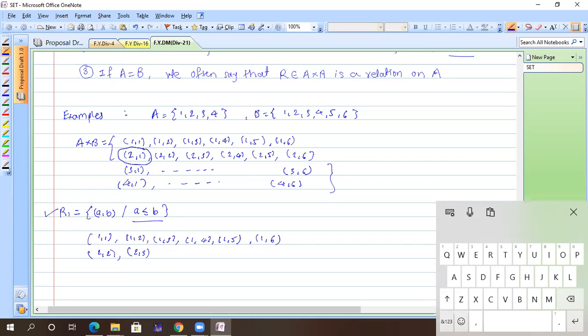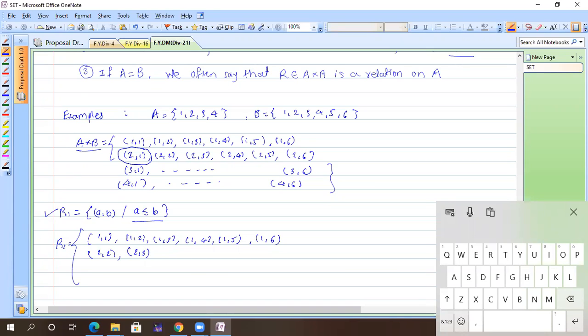Yeah. So right now you have these. This is nothing but my A. This is nothing but my universal set. Now I talked about universal set A cross B, and relation is a subset of A cross B. So whether this first element satisfies this condition, if yes, take it in R1. So this is nothing but my relation R1, the elements of the relation R1. Whether that second element 1 comma 2 satisfies this condition, if yes, take it in R1.